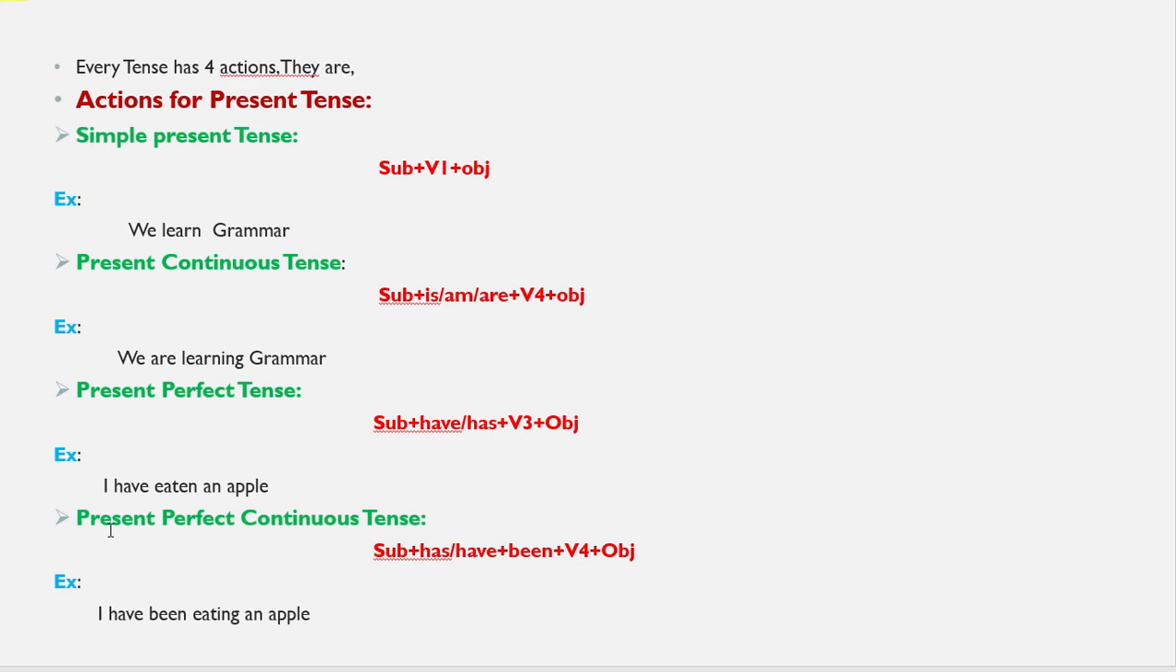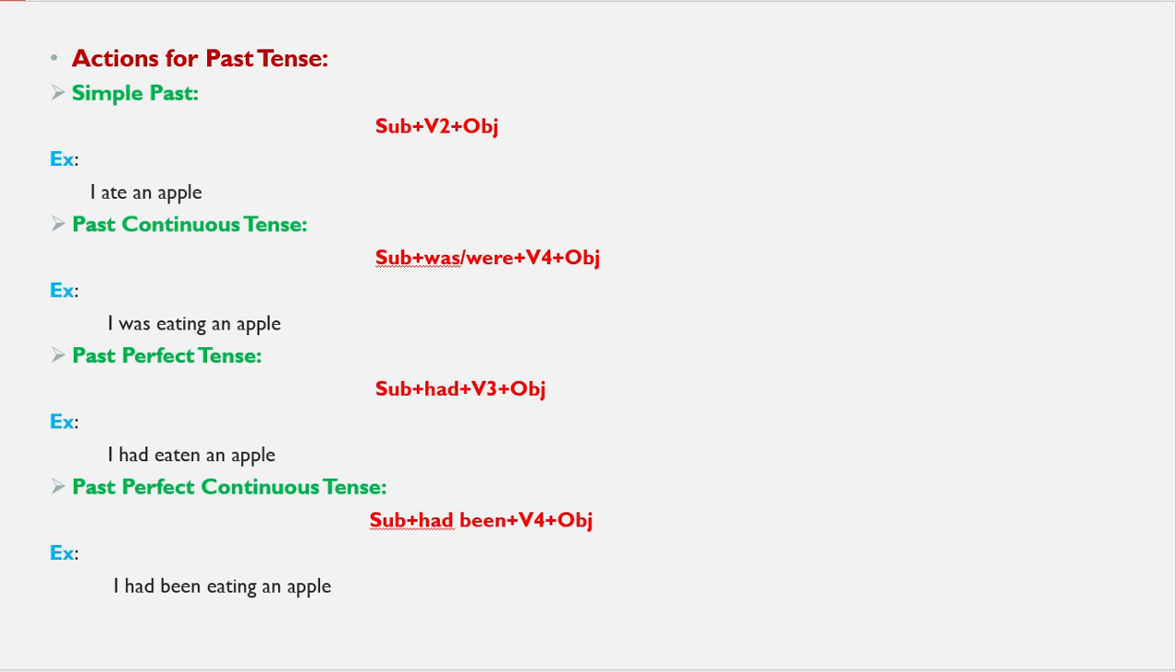Now present perfect continuous tense. What is present perfect continuous tense? If an action started in the past and is still going now, that is called present perfect continuous tense. I have been eating an apple. That means I started in the past, and now also I am eating an apple. That is present perfect continuous tense.